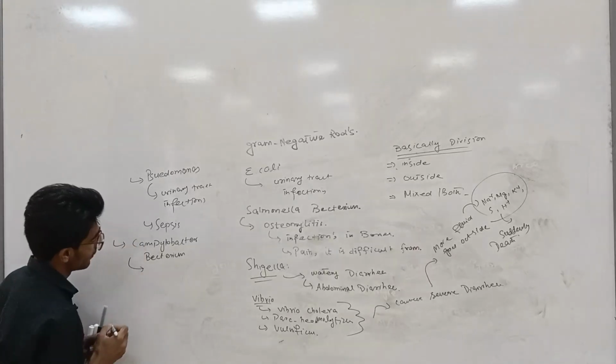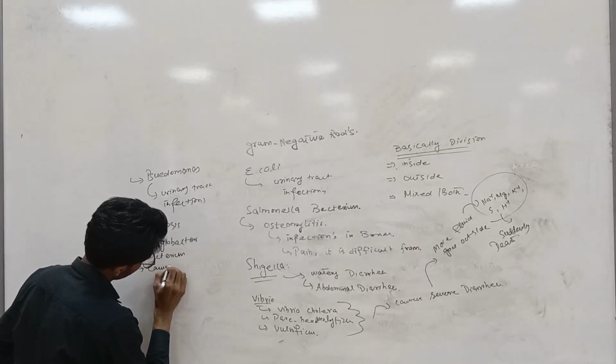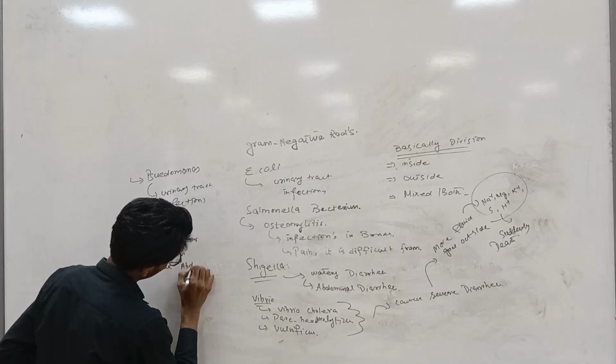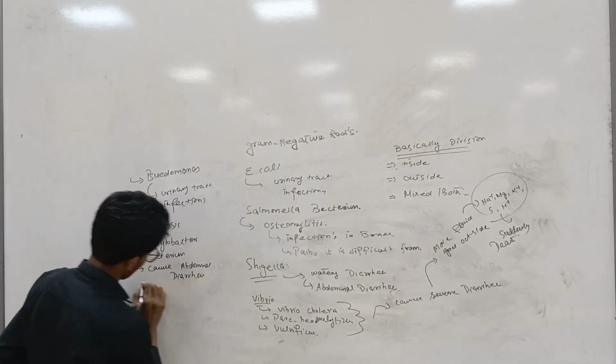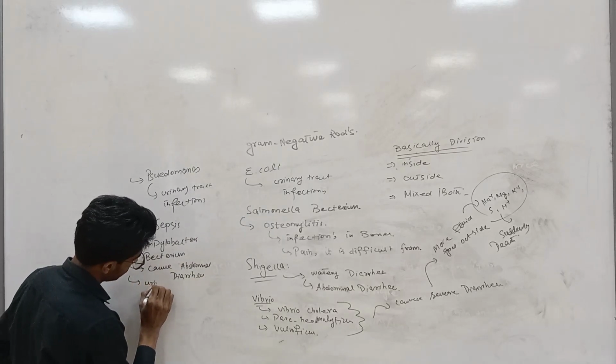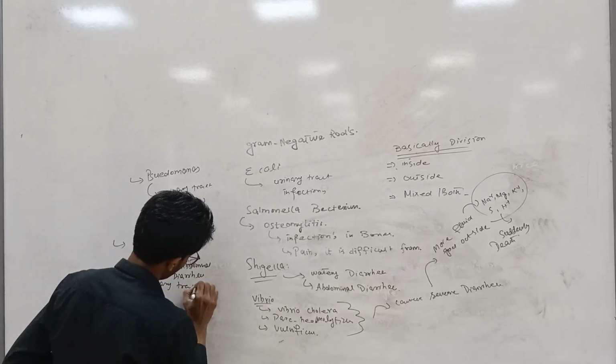These kinds of bacteria cause abdominal diarrhea and also urinary tract infection.